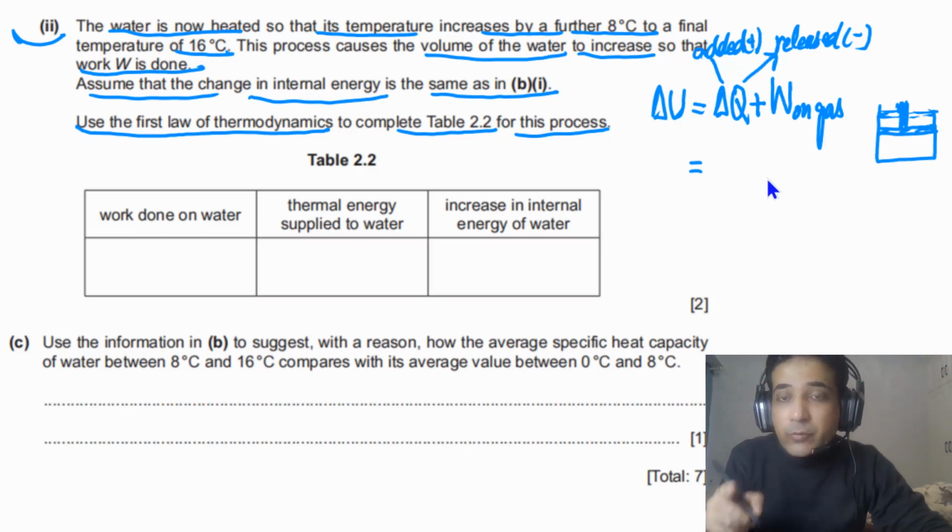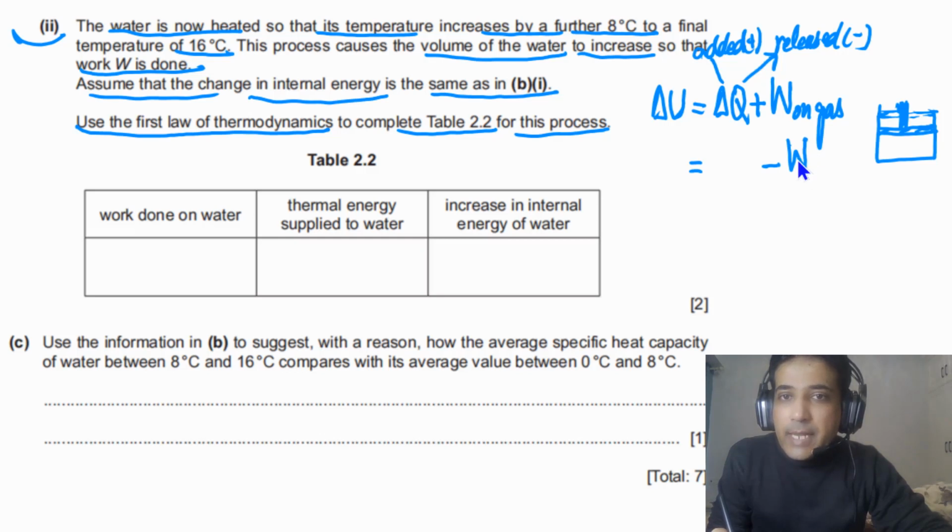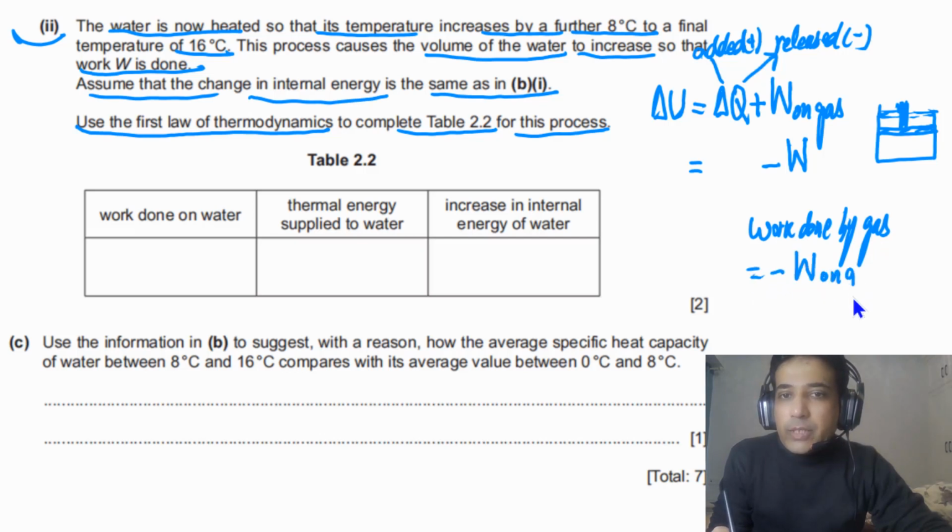If work is done on water, we take it positive. But in this case work is done by water, so we have to take this W negative. Let me write down here: work done by gas is equal to negative of work done on gas.